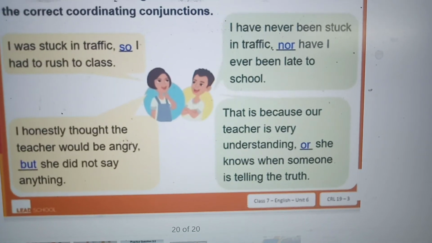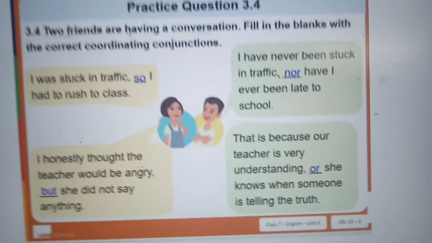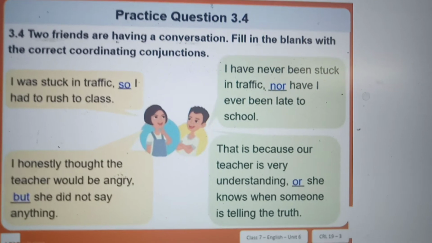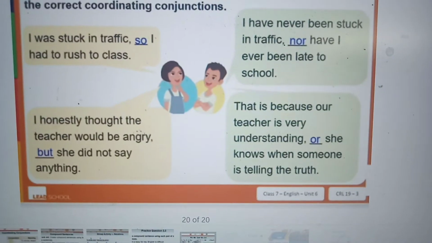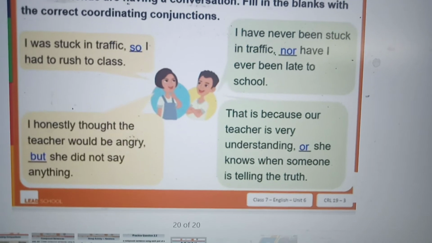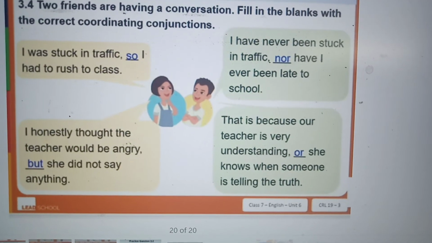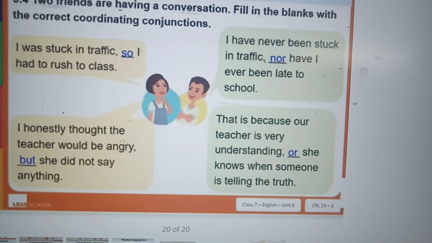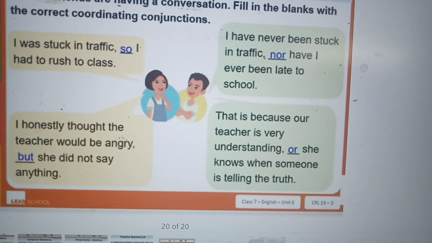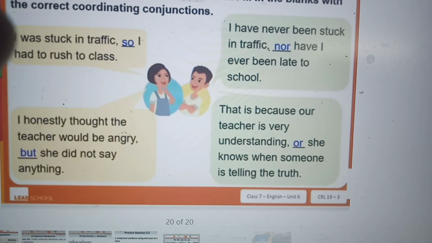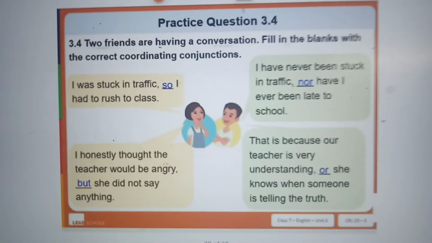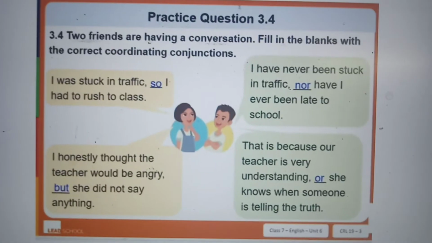I was stuck in traffic, so I had to rush to class. I had never been stuck in traffic, nor have I ever been late to school. Both are speaking. I honestly thought the teacher would be angry, but she did not say anything. That is because our teacher is very understanding, or she knows when someone is telling the truth. So go through this, children. Thank you.